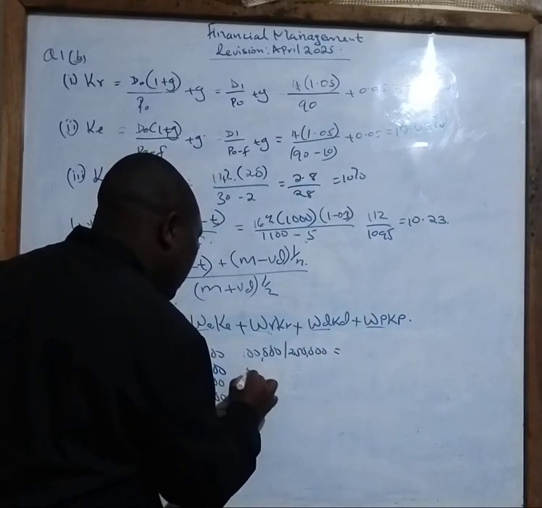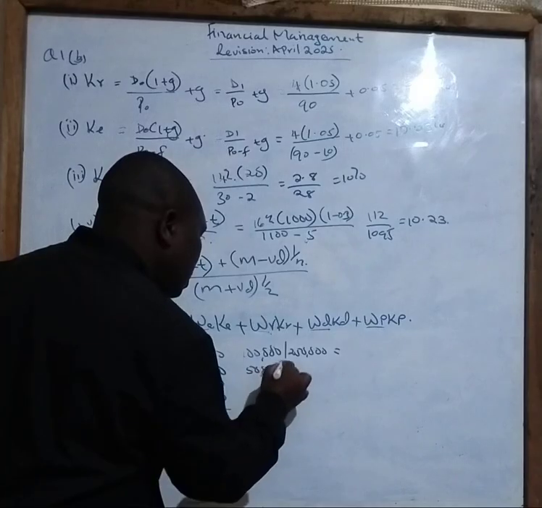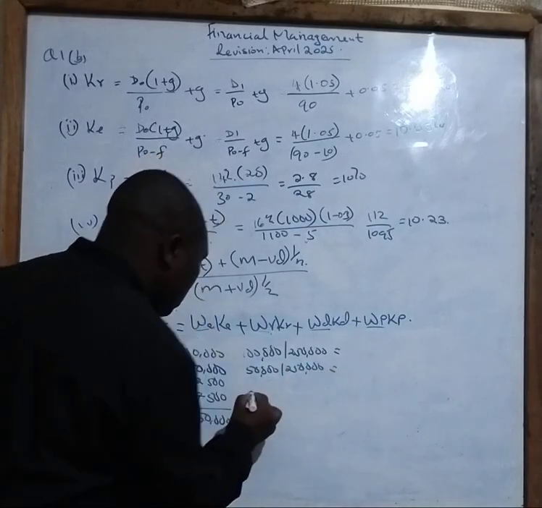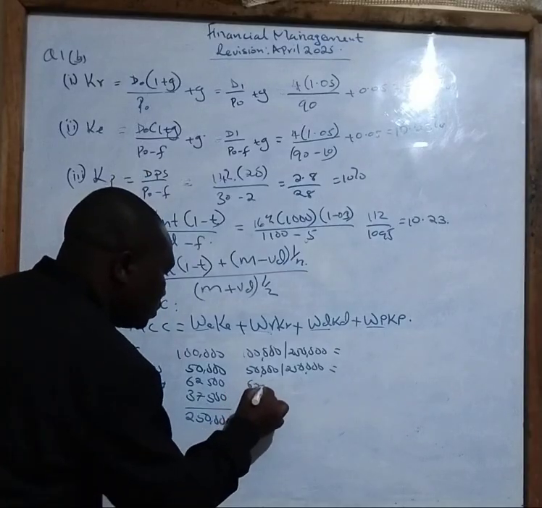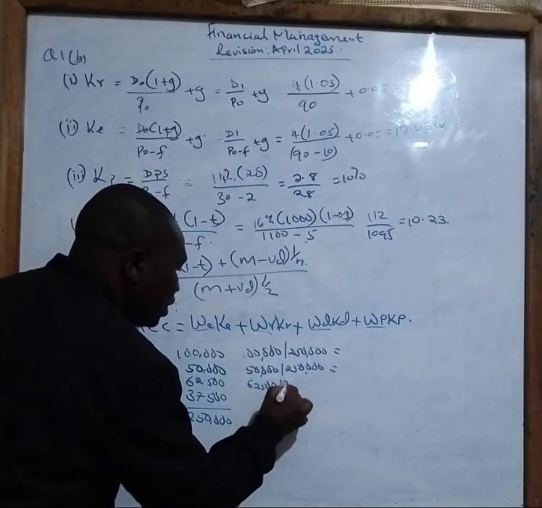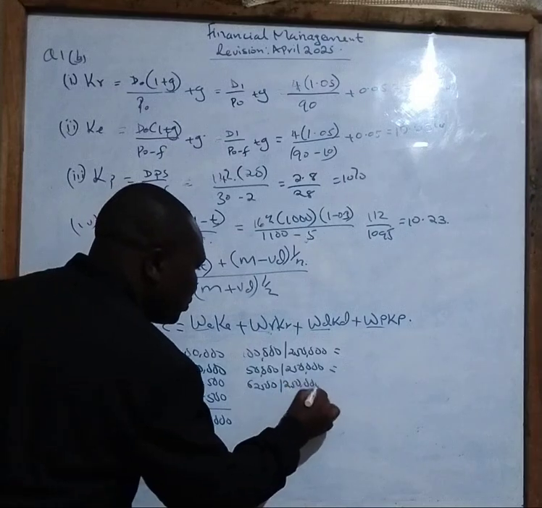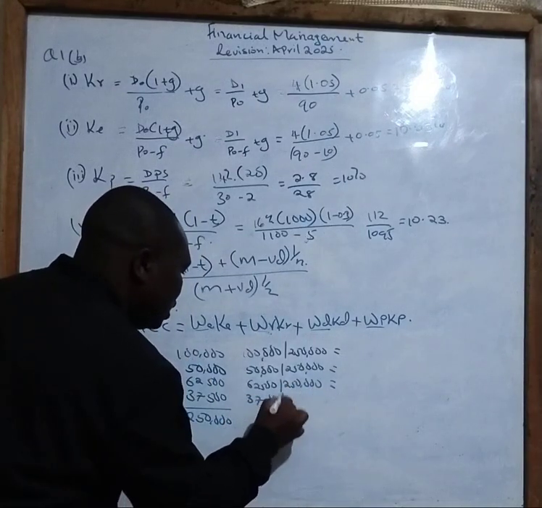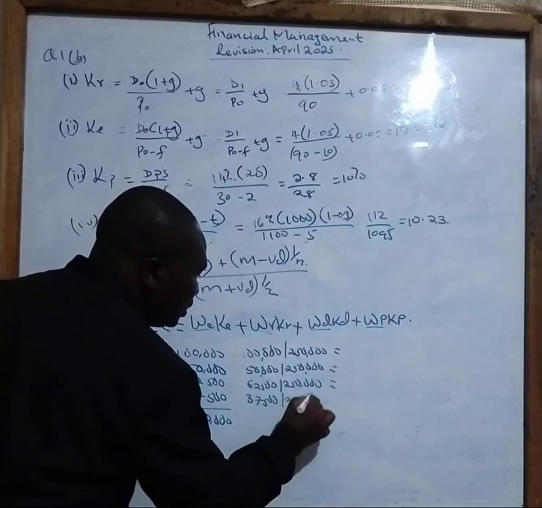Then this one will be 50,000 divided by 250,000 to get the proportion. This one is 62,500 divided by 250,000. Then this one is 37,500 divided by 250,000.